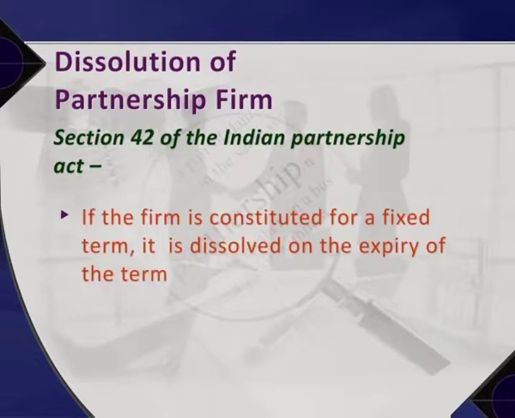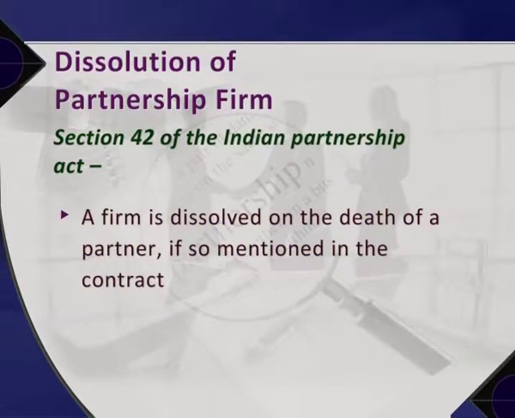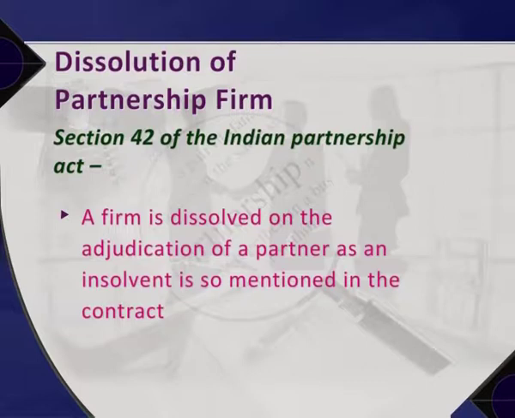A. If the firm is constituted for a fixed term, it is dissolved on the expiry of the term. B. If the firm is constituted to carry on one or more adventures or undertakings, then it is dissolved on completion of these undertakings. C. A firm is dissolved on the death of a partner, if so mentioned in the contract. D. A firm is dissolved on the adjudication of a partner as an insolvent, if so mentioned in the contract.